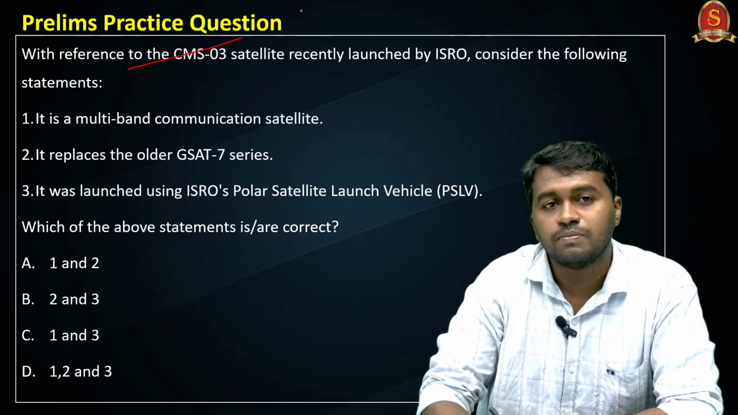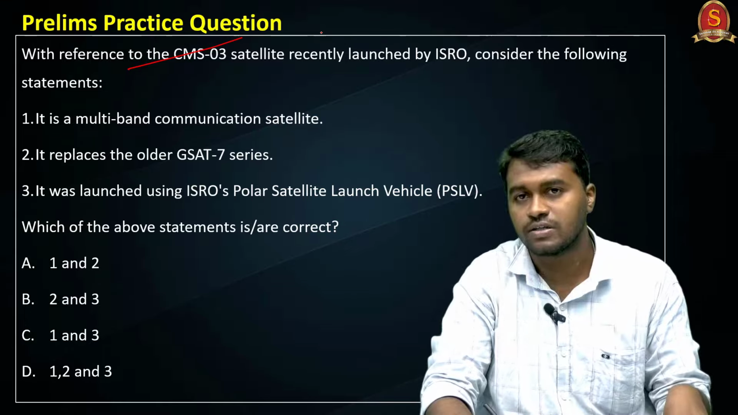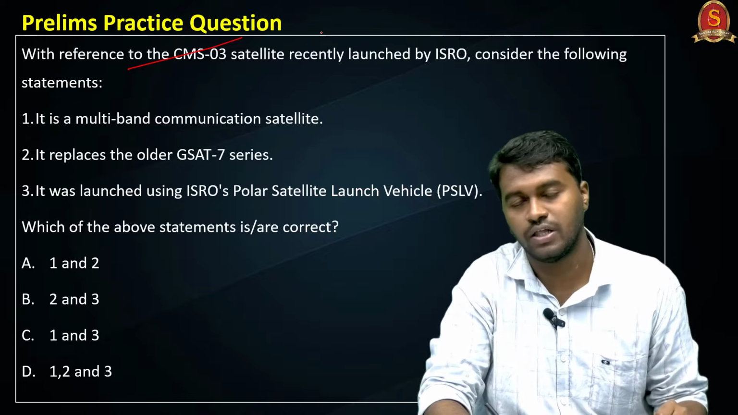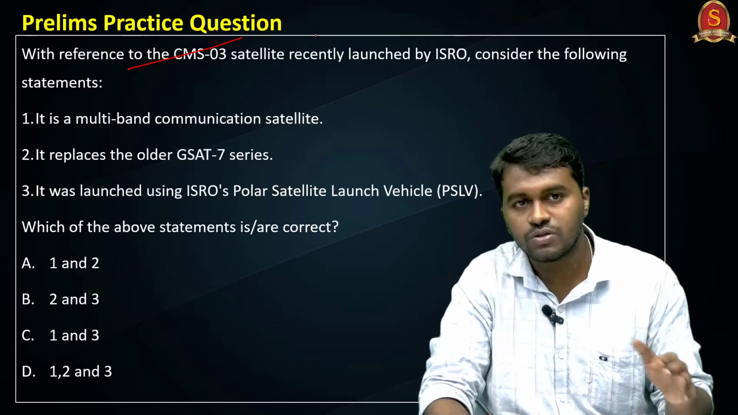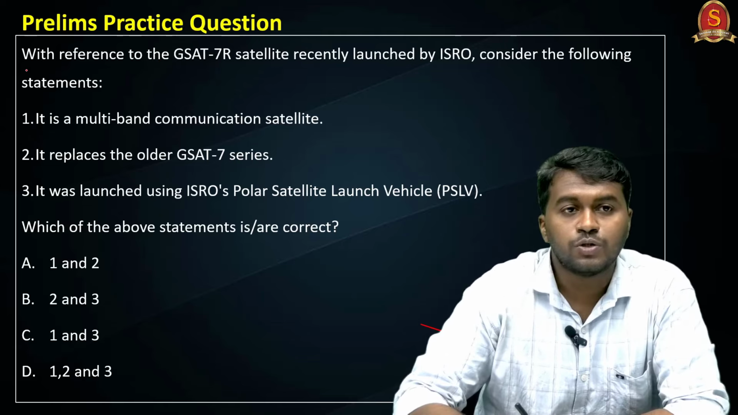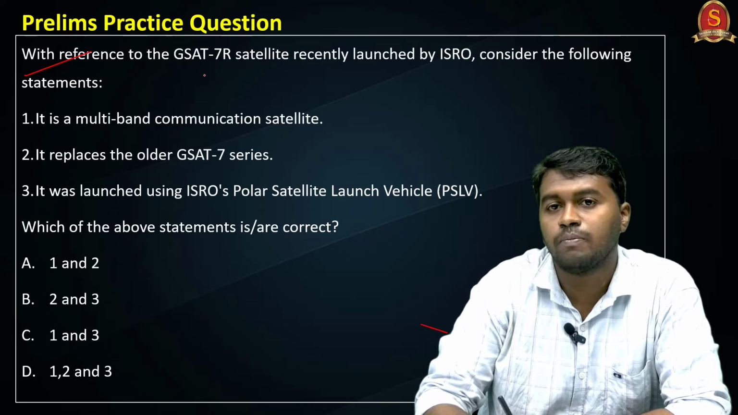And coming to the prelims practice question. So in this topic, we discussed the basics about the GSAT-7R satellite and also the GSLV Mark III. And also we discussed the significance of the present success. So based on this, try to answer the prelims practice question. The question is with reference to the GSAT-7R satellite recently launched by ISRO.